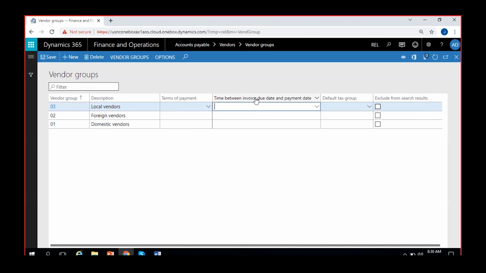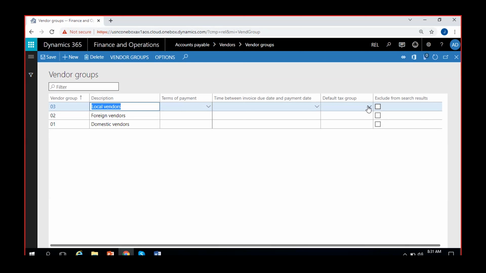Then you will have time between invoice due date and payment date. Normally terms of payment indicates the due date for the invoice. You can give some spare time, a grace period, like another 2 or 3 days, if the vendor or that group of vendors is allowing you another grace period. You can add another net 2 days here if you want to. That will reflect onto the vendors automatically whenever I create a vendor and link this group to the vendor.